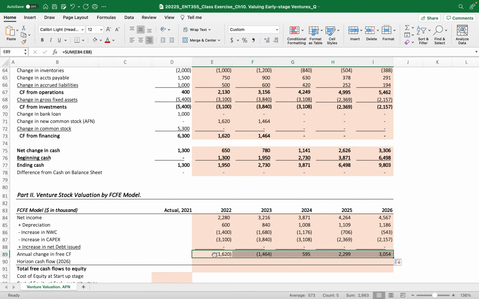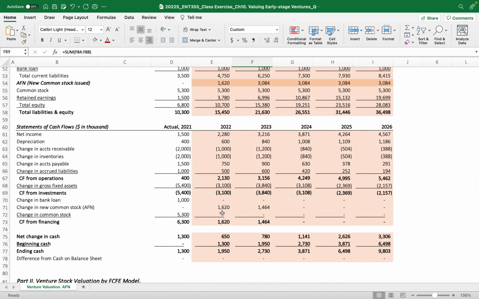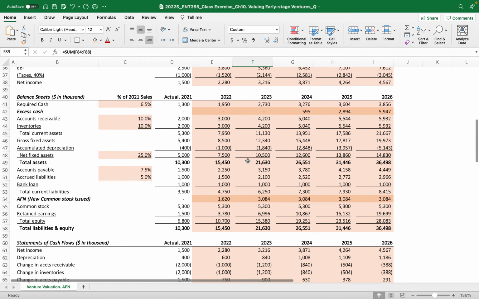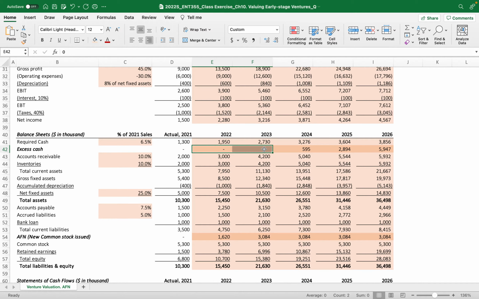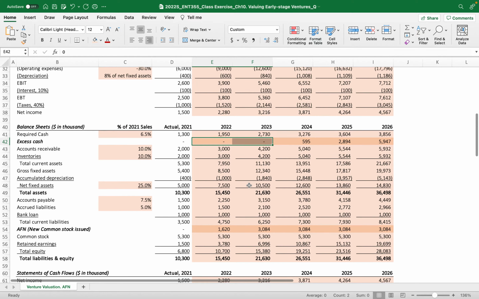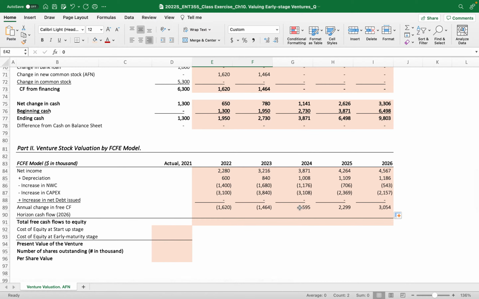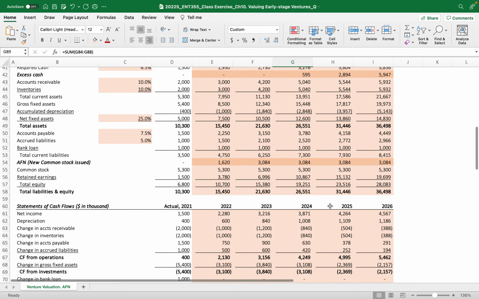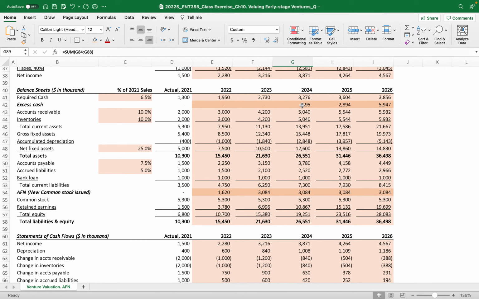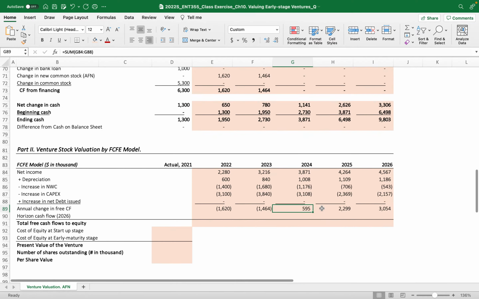So remember here, the first year and the second year, this is definitely negative because the company had a change in new common stock, which is AFN. That means the company didn't create any excess cash, right? So definitely it is negative. But once you see this 595, which is the same as the excess cash amount, and then this 2,299 is the difference between these two, the increased amount of excess cash, right?